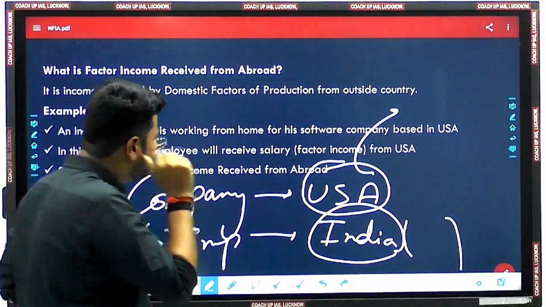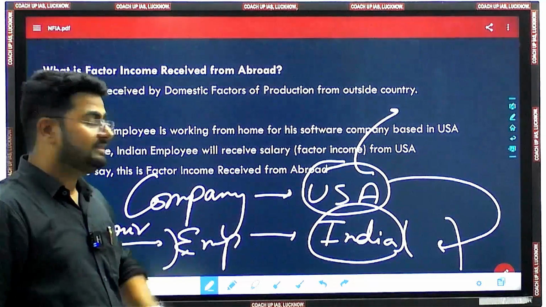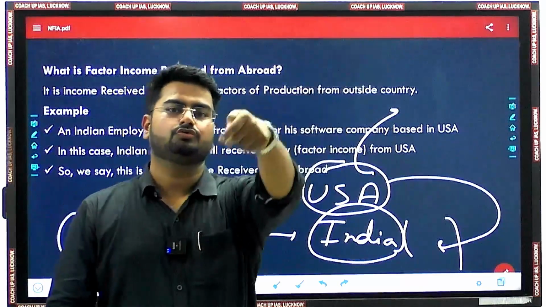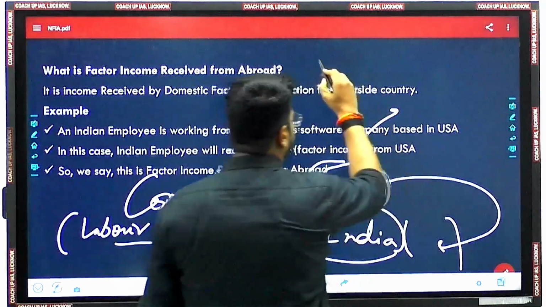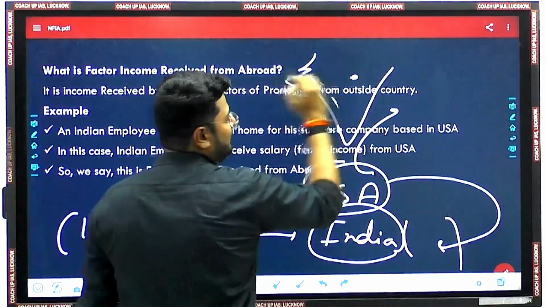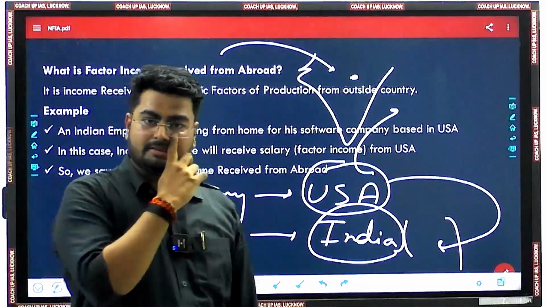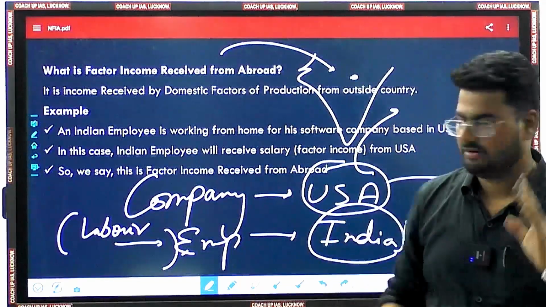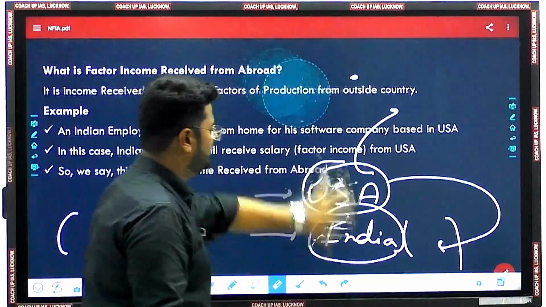So the company will be giving some income to this particular employee, and this income will be coming all the way from USA to India. Fine? So in this case, the particular person is in India and income is coming from abroad. The income which A is earning, this income is coming from abroad. So this is termed as factor income from abroad.